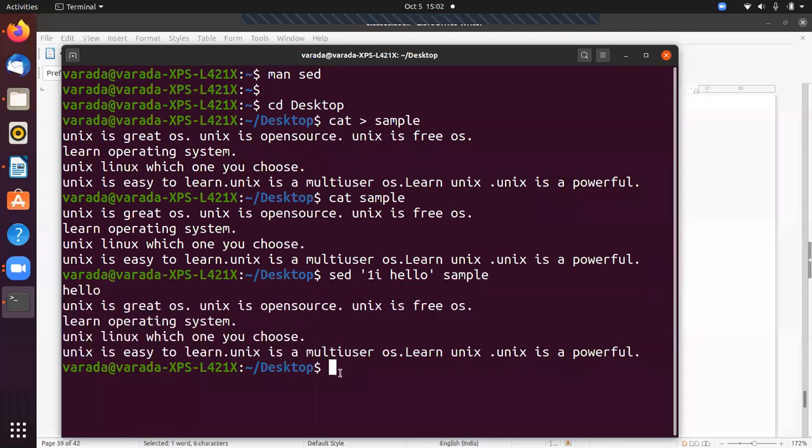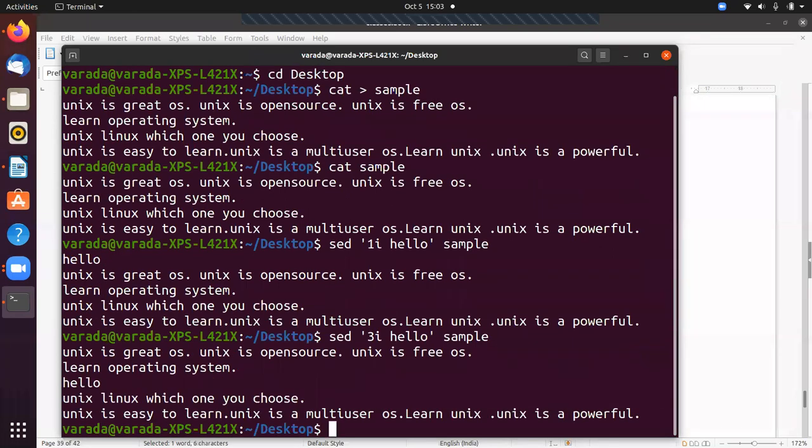Similarly, for example, I want to insert a new line in the third line. Then I can give sed single quotation 3i hello, and the file name is sample. So now hello is inserted as the third line in the file. That means Unix is great OS is the first line, learn operating system is the second line, and hello is the third line.